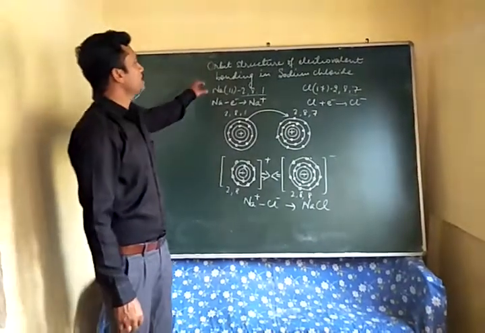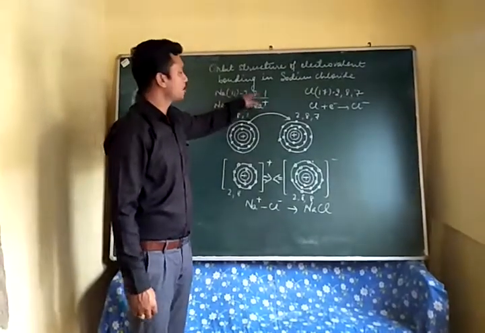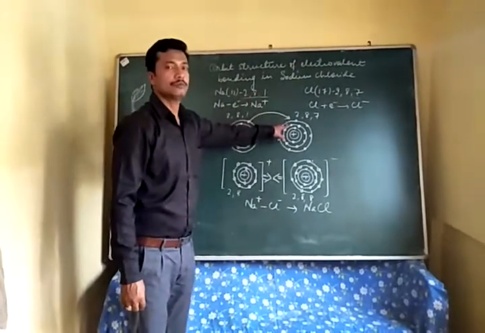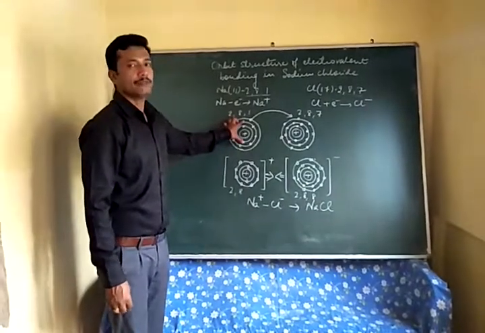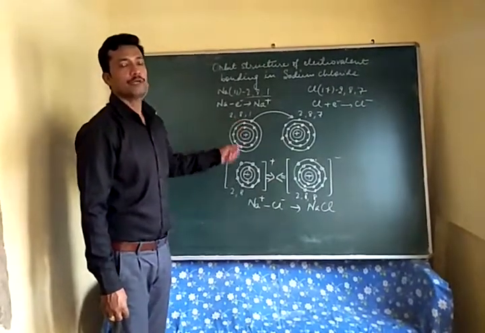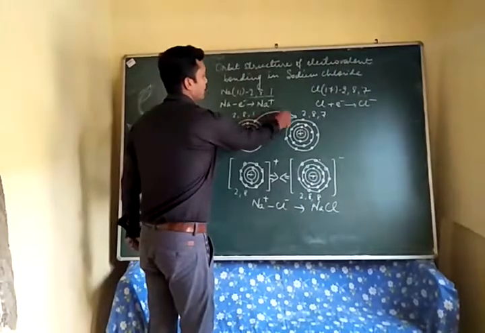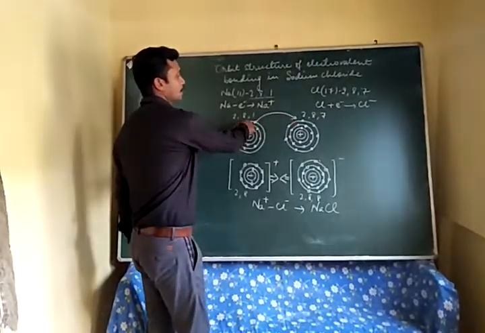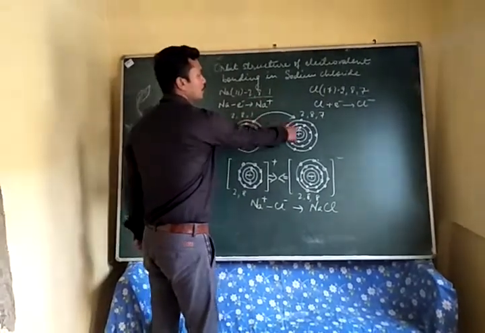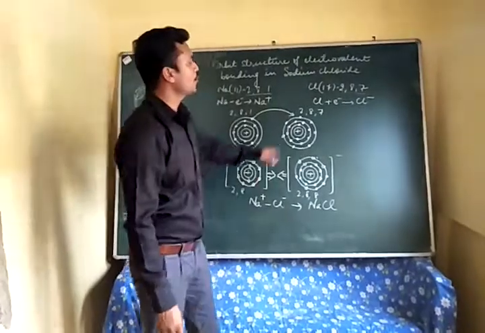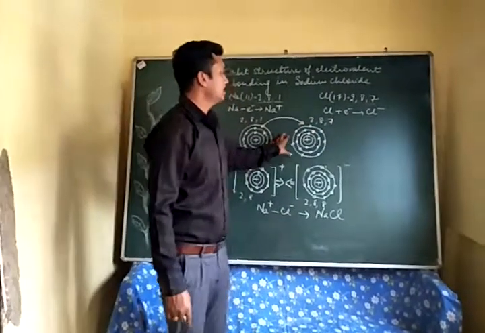Now because sodium is a metal and has 1 electron in the last orbit, it can lose this extra electron, so that only 8 electrons would be left in the second orbit and it would become stable. So this is how we can show it with the help of an arrow mark. We can show the transfer of this 1 electron from sodium to chlorine, because chlorine also requires 1 electron to become stable.